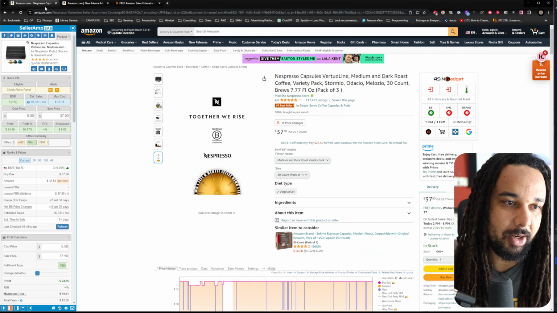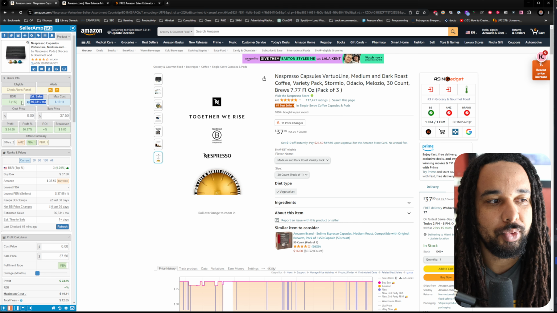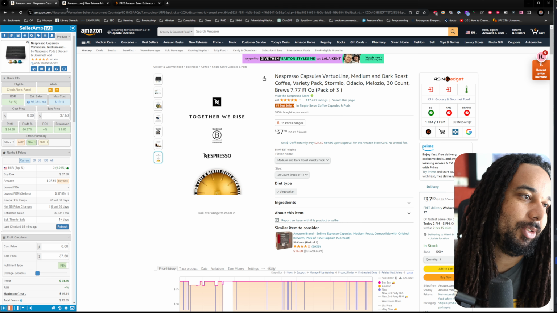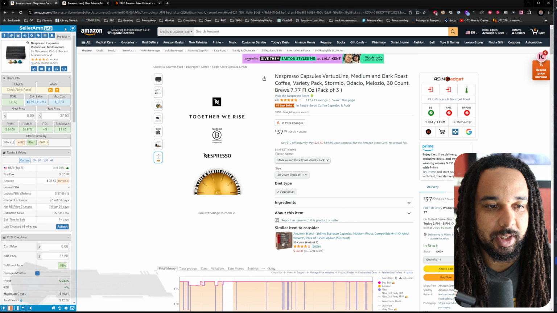That was basically the most accurate way to do it. So it was number 1 most accurate, and then the second one would be Seller Amp. Seller Amp was right next after this. It was not super accurate, but it was good enough a lot of the time.